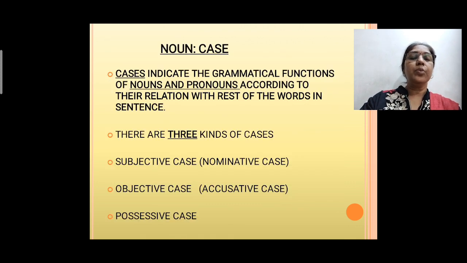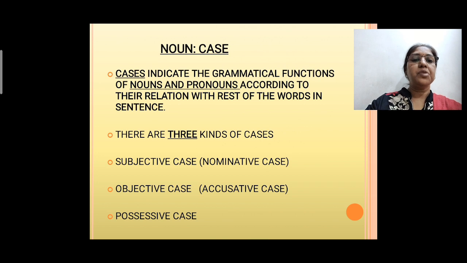Now let's come to another topic of noun, that is noun case. What do you understand by noun case? Cases indicate the grammatical function of nouns and pronouns according to their relation with the rest of the words in the sentence. Here it means what is the relation of nouns and pronouns with the rest of the words in the sentence, that is your noun case.